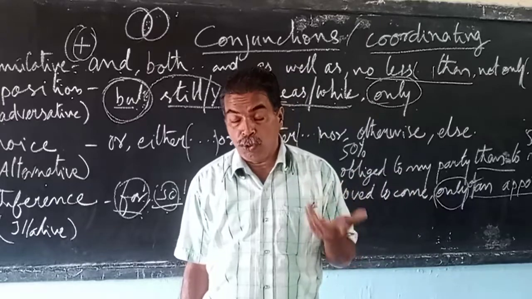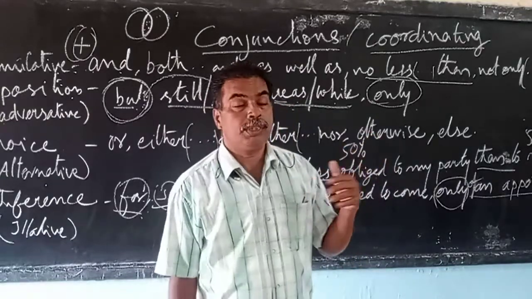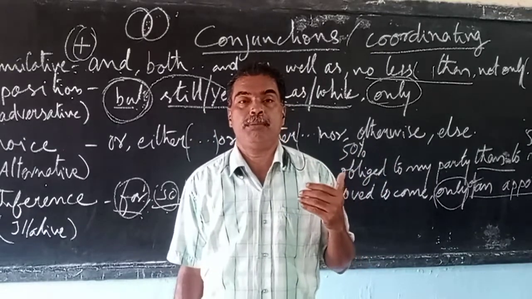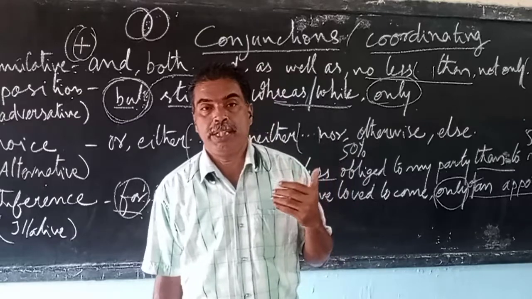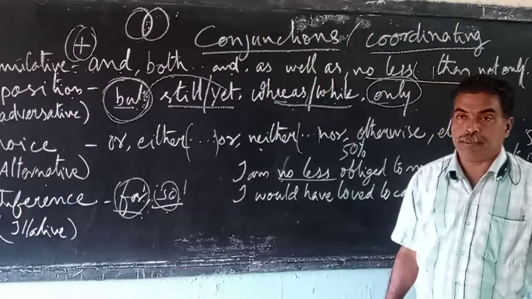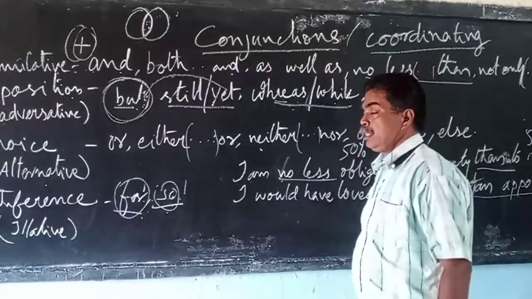I saw one of my old photos is a coordinate clause because it can stand by itself. It does not have any difficulty in conveying the meaning. Let us keep that aside for tomorrow. Now let's concentrate on this coordinating conjunction.